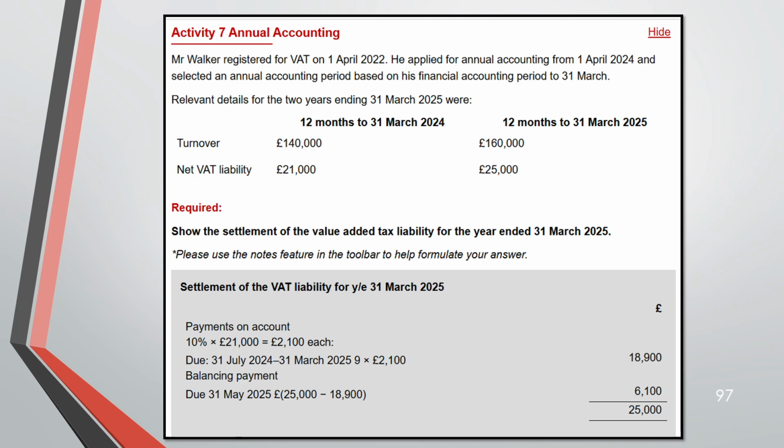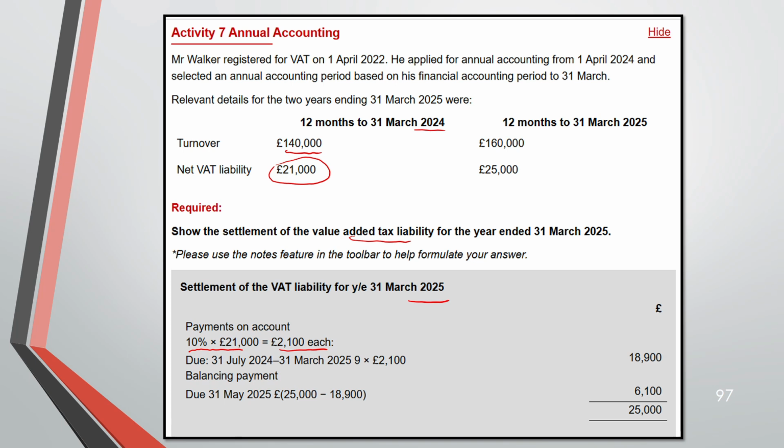Activity 7. Based on annual accounting, we have to calculate the VAT. So let's see. So he has registered for VAT 1st April. He applied for annual accounting 1st April 24 and settled on accounting basis. So now for 2025, you have to use the 2024 figure, 10% of 140. So already this is the net VAT liability, 21,000. So we are going to take 10% on 21, that is 2,100 each.